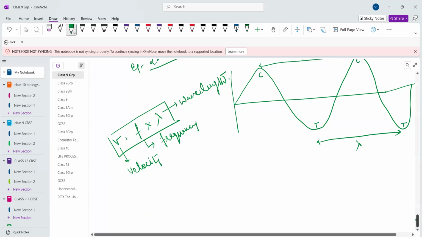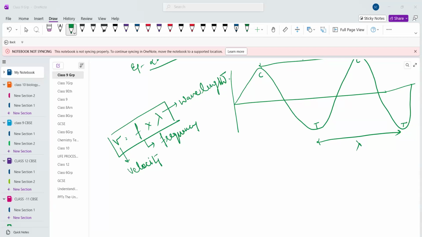Ma'am, is sound wave longitudinal and transverse, or only longitudinal? Both kinds. So an example of a transverse sound wave would be? Transverse sound wave only in liquid and solid.